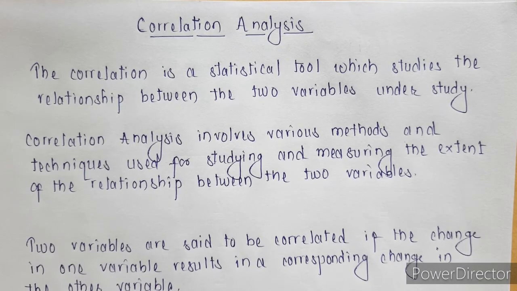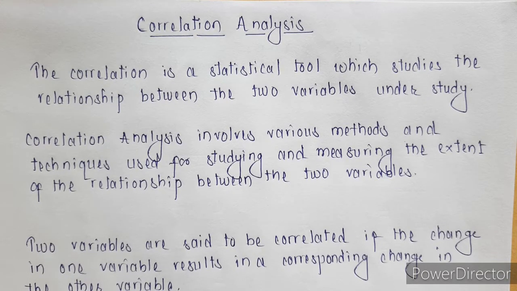Now, why are we doing this correlation analysis? Why are we studying this? In measures of dispersion as well as in central tendencies, what we had done is interpret or analyze only one variable, whereas in correlation we are going to analyze more than one variable, that is either two variables or more than two variables, and find the relationship between these two or more variables. Suppose we are studying only two variables, we are going to find what is the actual relationship between these two variables. So correlation is a statistical tool which studies the relationship between two variables or more than two variables.